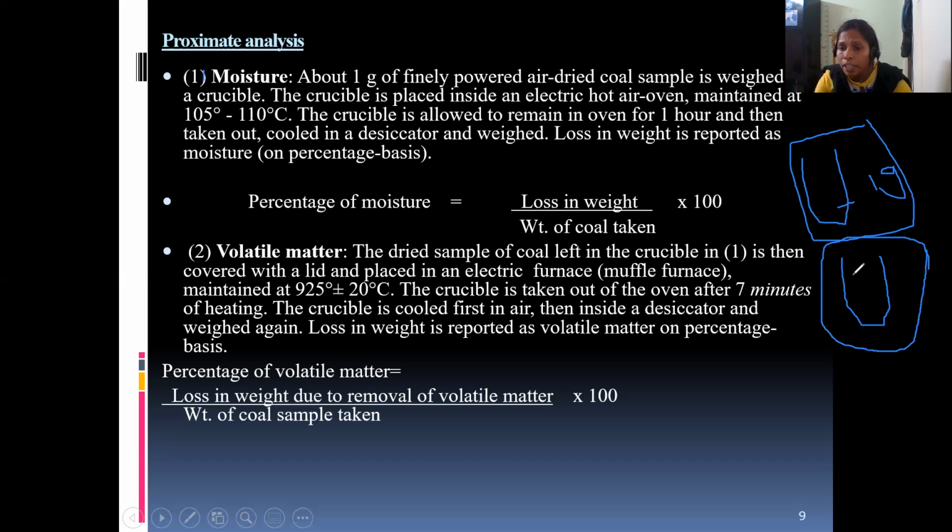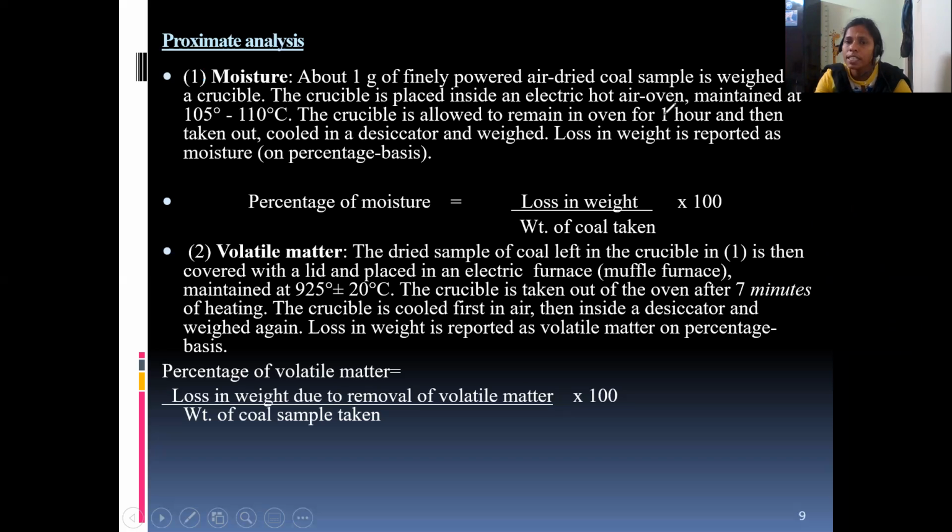Obviously, the weight will be reduced because all the moisture is removed. All the moisture escapes in the oven, so we get less weight. From that loss in weight, we can find the percentage of moisture. The percentage of moisture is equal to loss in weight divided by weight of coal sample taken, into 100. This is the formula for percentage of moisture.